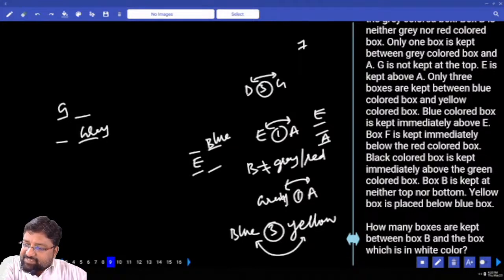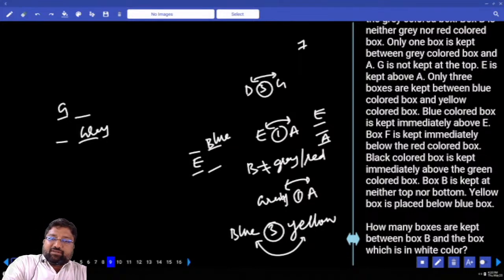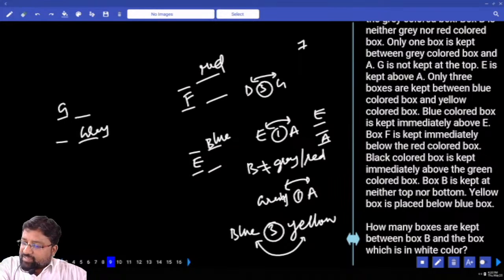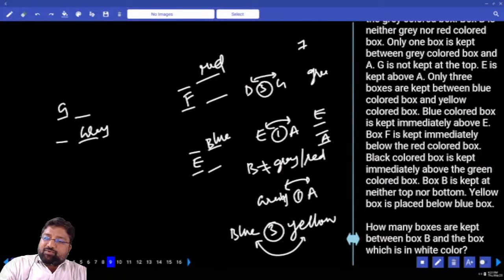Box F is kept immediately below red color. Black color box is kept immediately above the green colored box. Immediately above green is black.